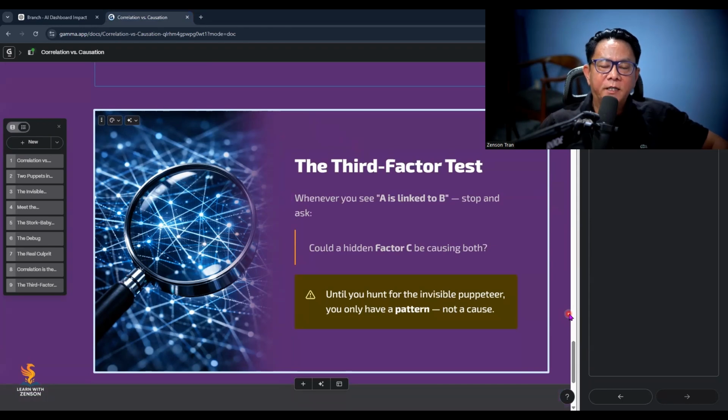Now, give our learners the key takeaway of this lesson and say goodbye for now. All right, everyone, here's your key takeaway. Correlation shows a pattern, but causation needs proof. Always test direction, look for confounders, and confirm the mechanism. Don't let patterns trick you. Ask questions and refine claims. With that, keep investigating, keep learning, and we'll see you next time. Goodbye for now.